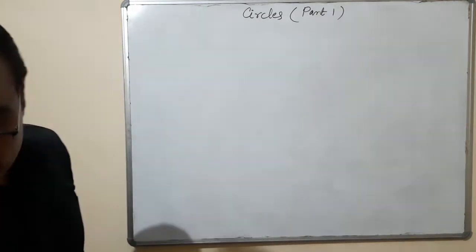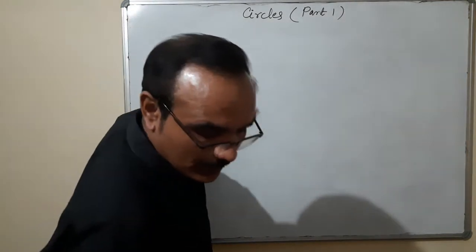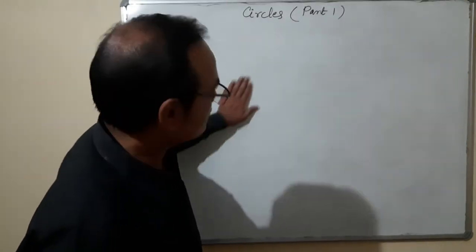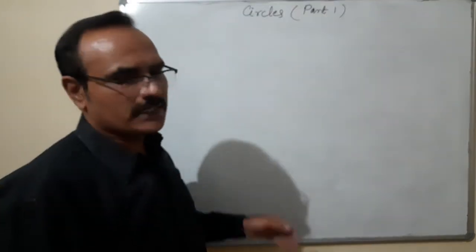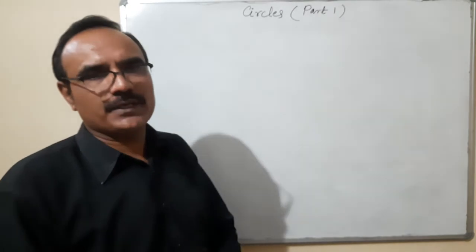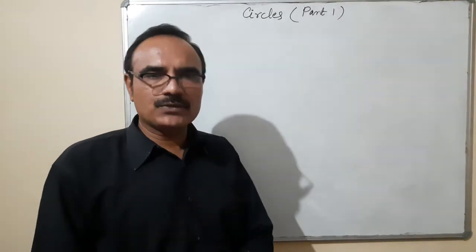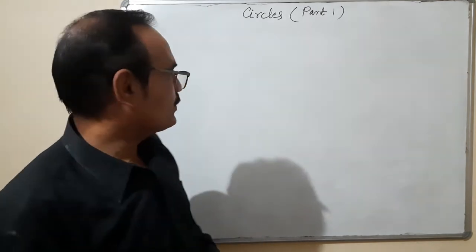Suppose you have been given a circle. This is exercise 10.3, a very small exercise. 10.1 is an oral exercise. 10.2 has 2 questions based on Theorem 10.1 and its converse. 10.3 has questions 2 and 3.